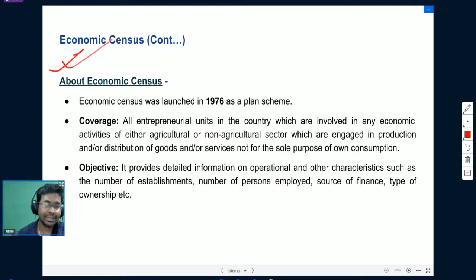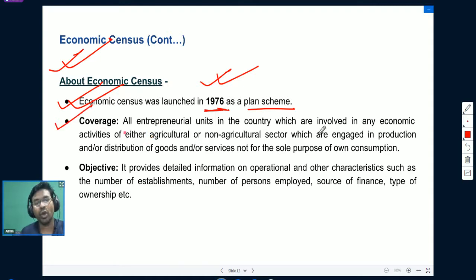So now let us understand about economic census. Economic census was launched in the year 1976 as a plan scheme in India. What it covers, when we talk about coverage of the economic census: all entrepreneurial units in the country which are involved in any economic activities of either agricultural or non-agricultural sector, which are engaged in the production and or distribution of goods and or services, not for the sole purpose of own consumption.